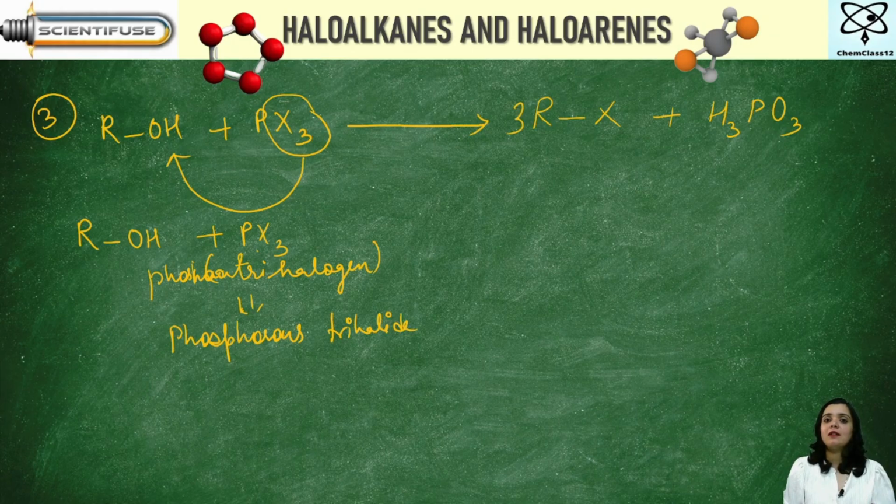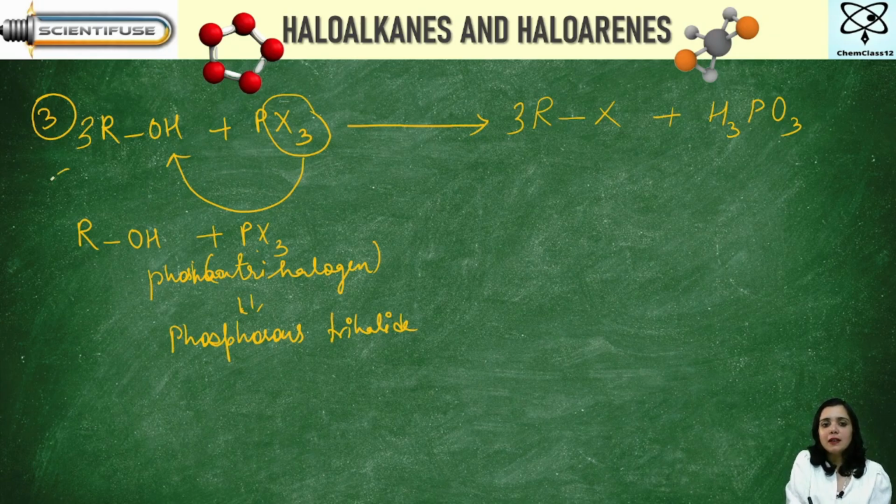I'll give you some 20 seconds to think, how are you going to get this? Take your copies, write down the steps. How will you get 3RX and H3PO3? Think of it. First of all, whenever we do this, see, this is 3 halogens. So obviously it is known to us that 3R will be required, isn't it? Otherwise, 3 halogen cannot go and attach to the same alkyl group having the carbon atoms. Got it? So first of all, 3 halogen will require 3 of these.